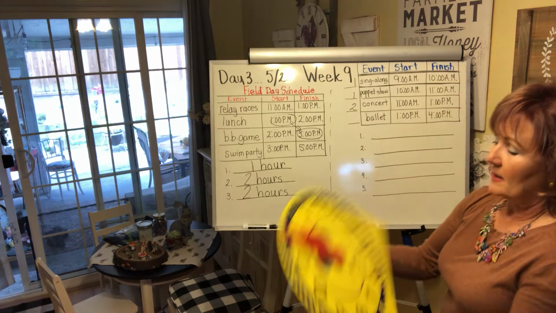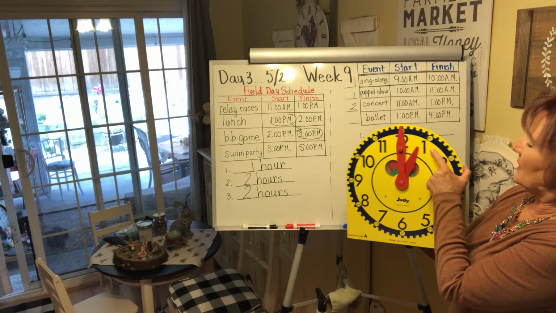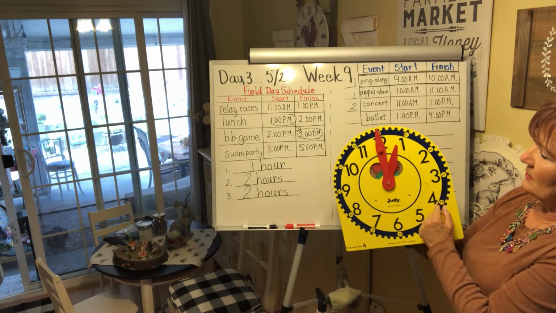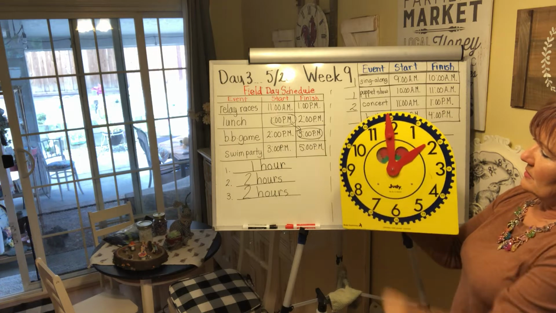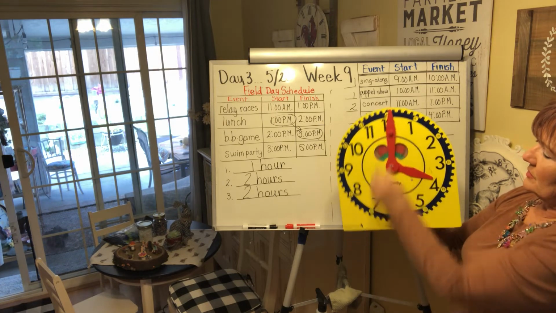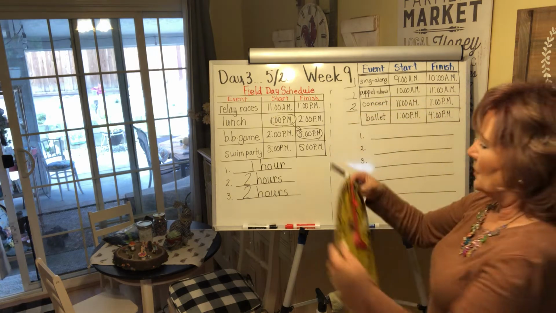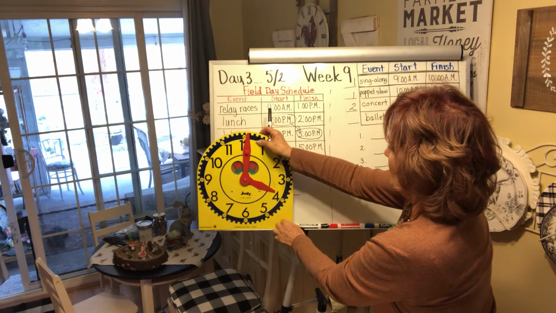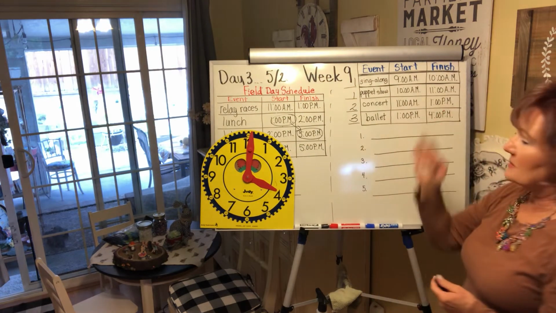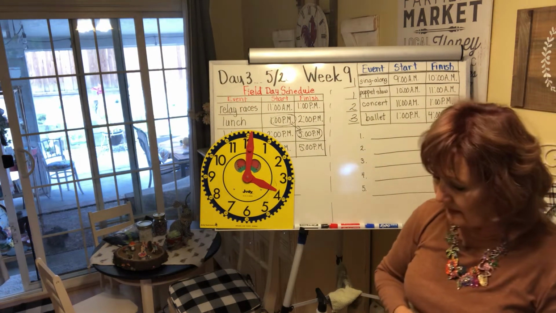And the ballet starts at 1, it doesn't end till 4. So we could either count like that or go 1 trip, 2 trips, 3 trips, right? So we have recorded our answers right there next to the table. Make it a little bit easier.